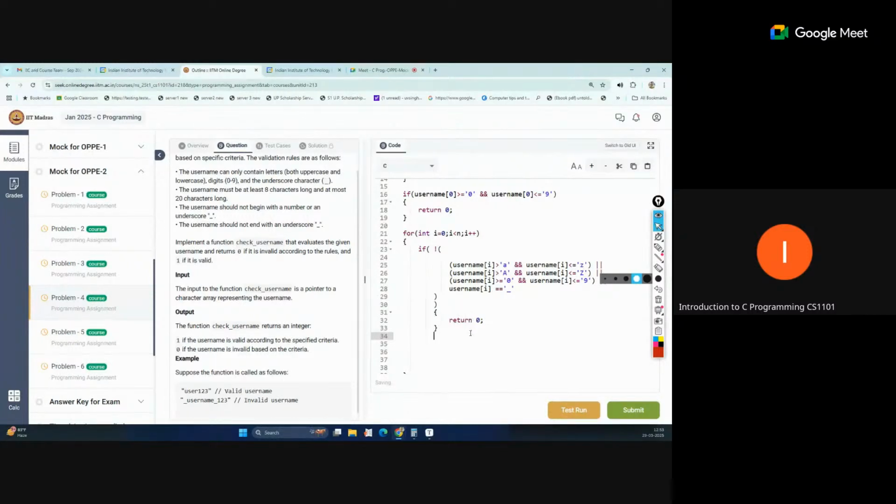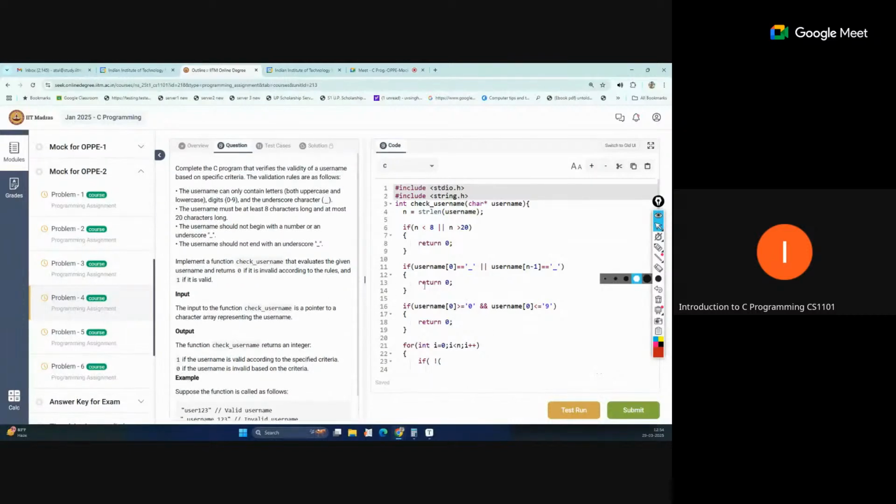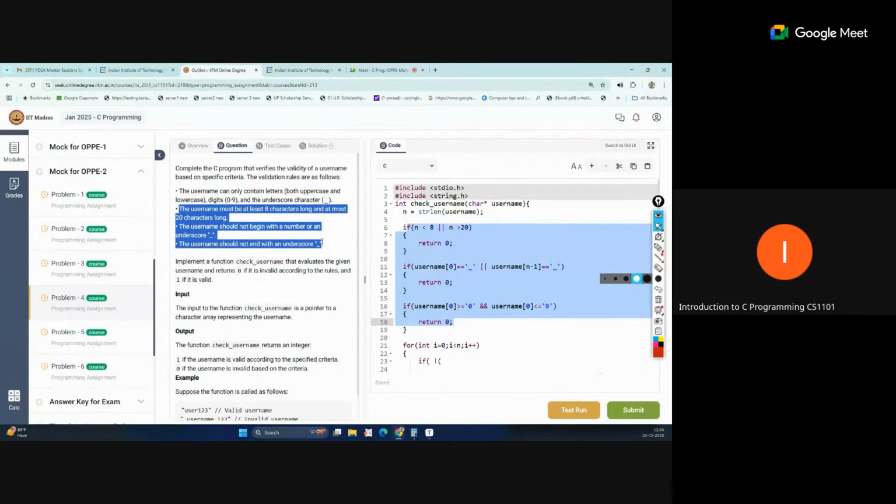So at any point, if return 0 happens, the loop will be terminated. After terminating the loop, we will return 1. So all validation we have checked now. You can see by these three conditions, these last three are all covered: length, underscore at start point or last point, and a number should not be at the start, in the first character.